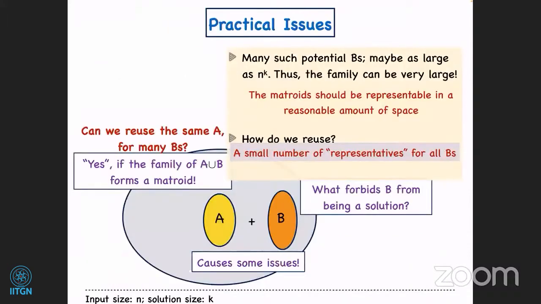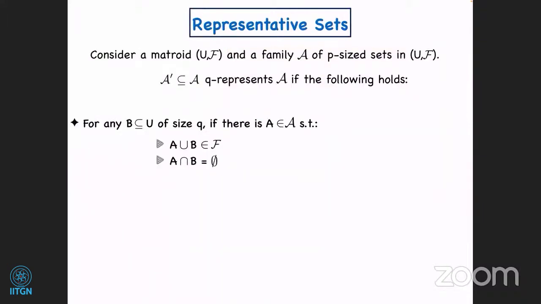Okay, so we somehow have gotten past our first problem that our candidate B's are very large. Even if we have matroids on A union B, we cannot store the family, but we do not need to store the family. We can have a compact or an implicit representation of all such sets. Now let us look at the second part, where we want to keep a small number of representatives for all B's. We do not want one private representative for every B, because otherwise the size will be a lot. We cannot afford that in a kernelization algorithm. So now let us focus on this.